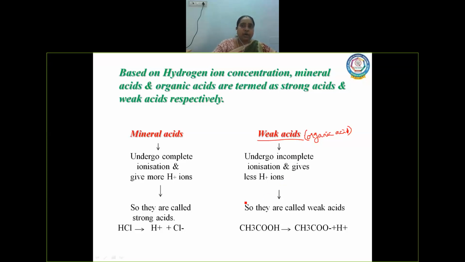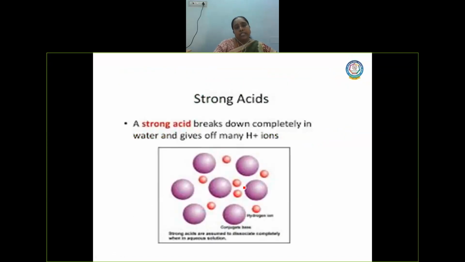Last class I showed you how they get dissociated. Now, how are these strong acids getting dissociated? Let us assume that these are the molecules of HCl in water, in aqueous form, with smaller particles and larger sized particles.